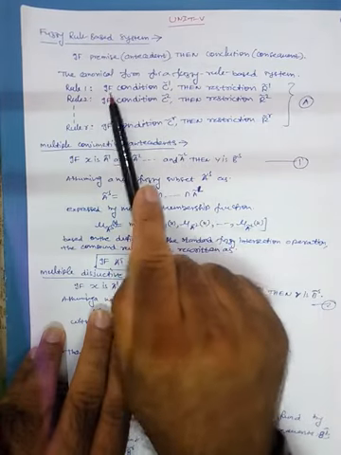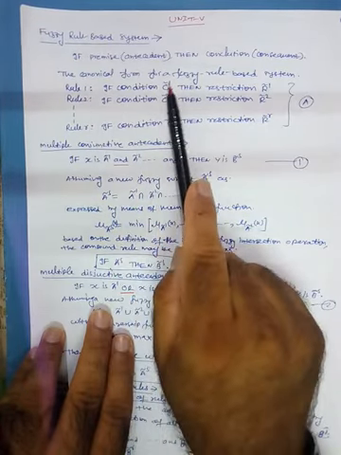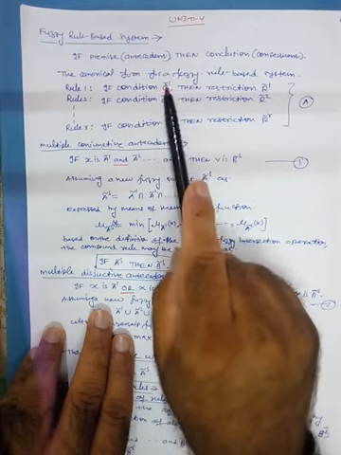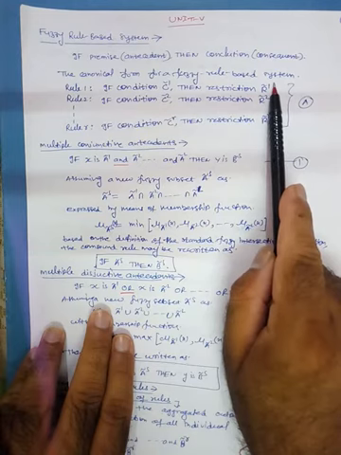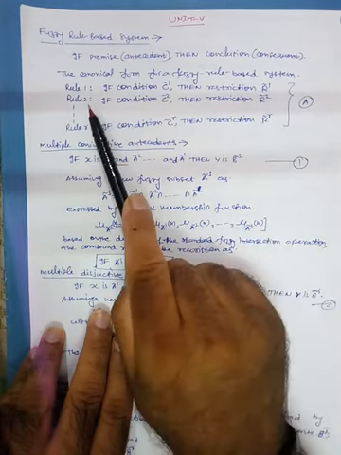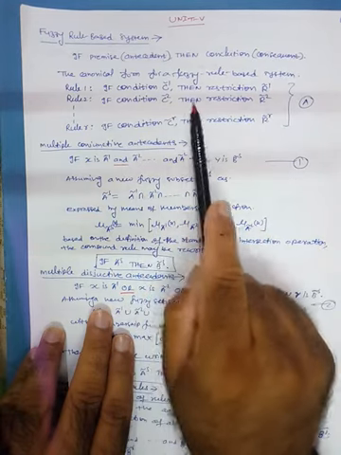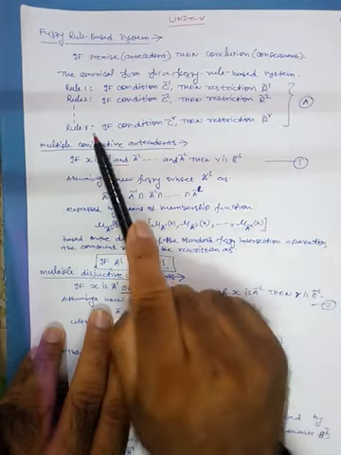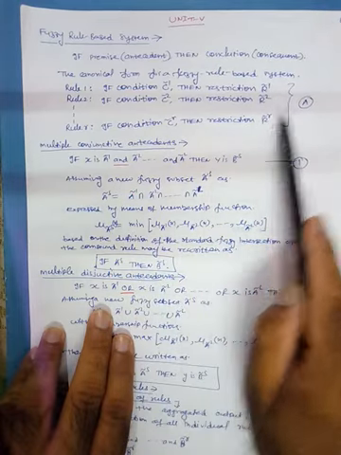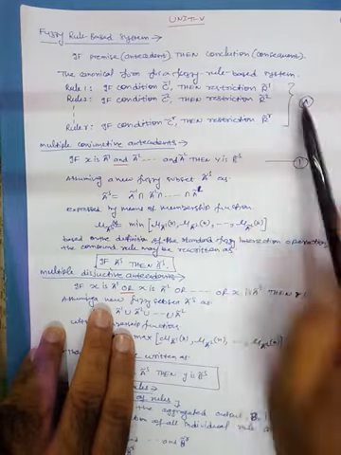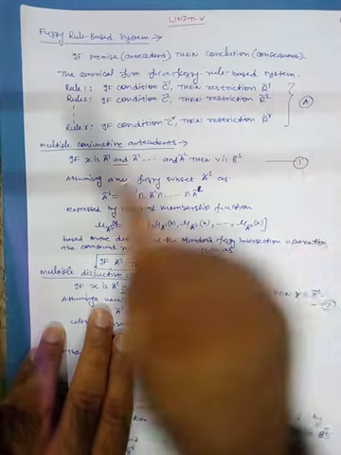Rule 1: if condition C1, C is a fuzzy set, C1, then restriction is R1. Similarly, rule 2 is if condition C2, then restriction R2. Rule R is if condition CR, then restriction is RR. Fine. So this is like a rule base. This is like a rule.